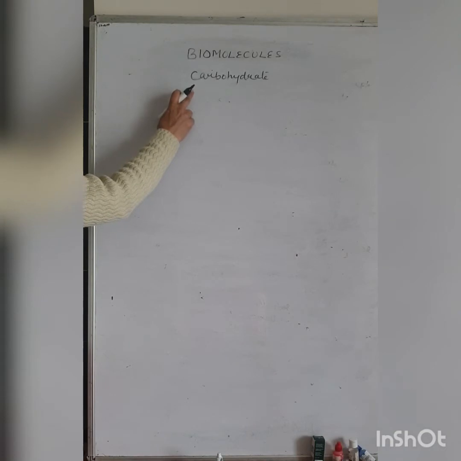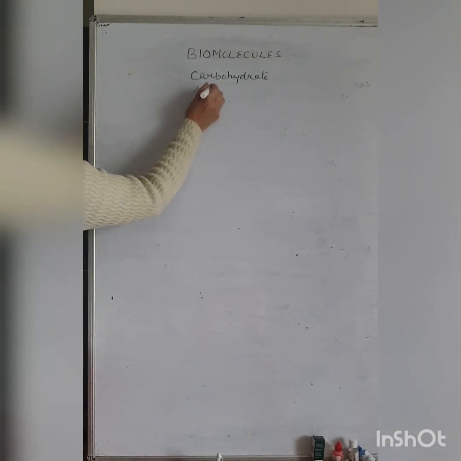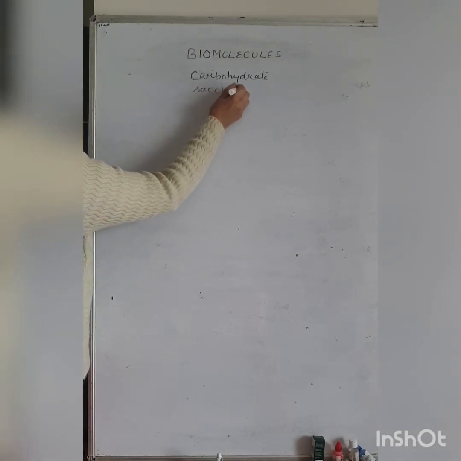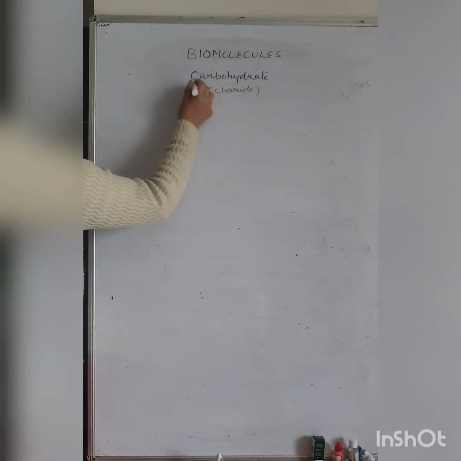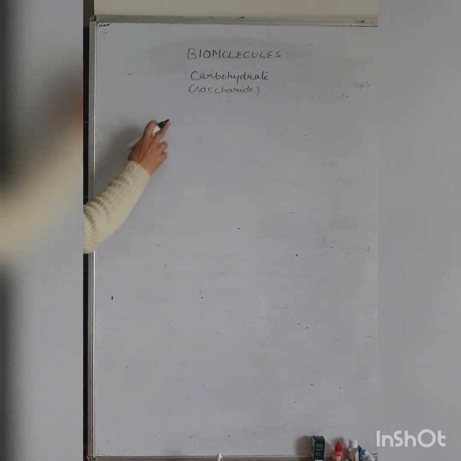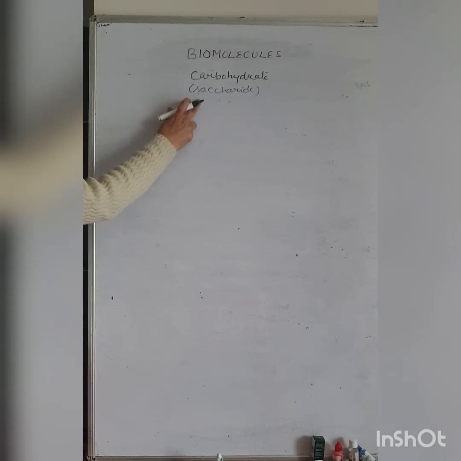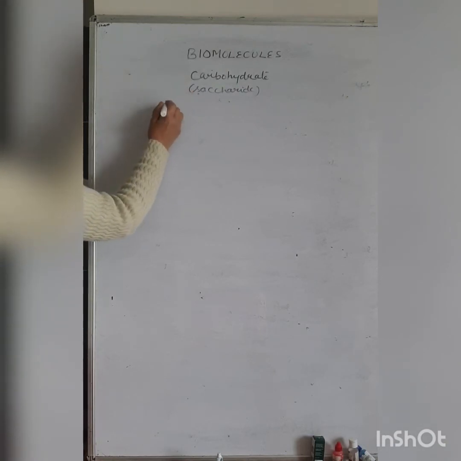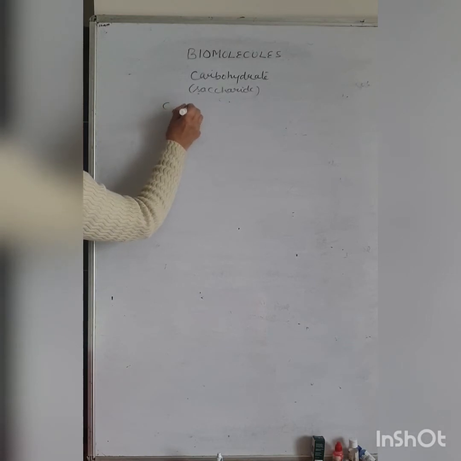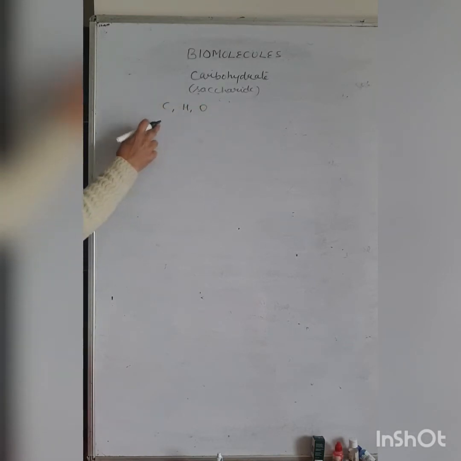In the biomolecules chapter, first we start with carbohydrates. The carbohydrates are called saccharides, or they are sweet in taste. That's why they are called saccharides. The carbohydrates are compounds of carbon, hydrogen and oxygen.